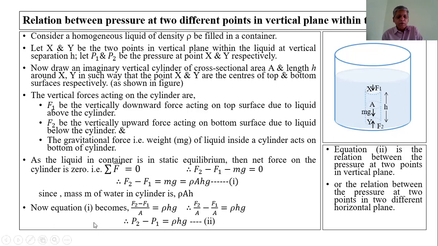Now, if A is transferred to the left hand side, equation one becomes (F2 minus F1) upon A is equal to rho h g. Therefore, F2 upon A minus F1 upon A is equal to rho h g.